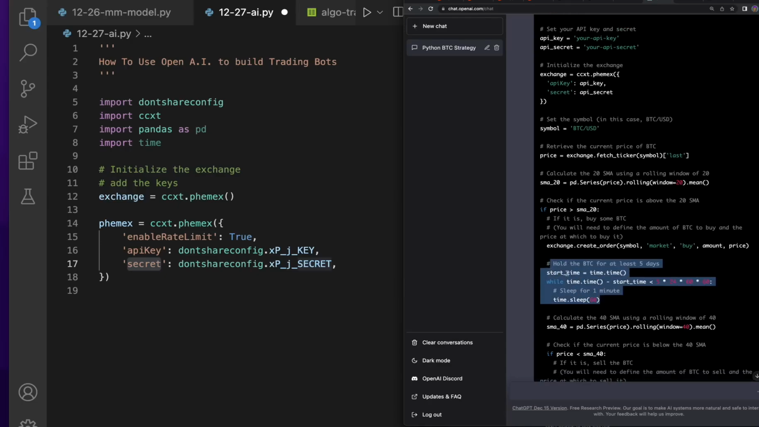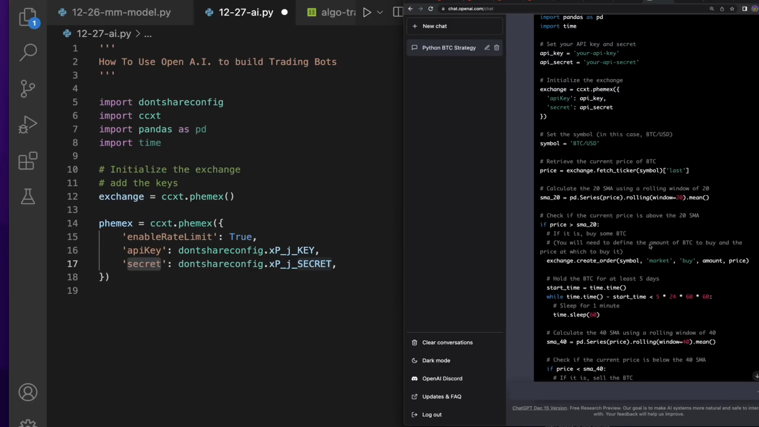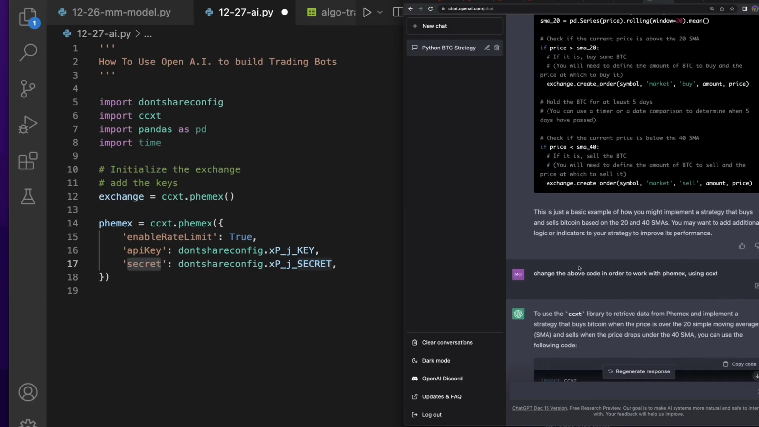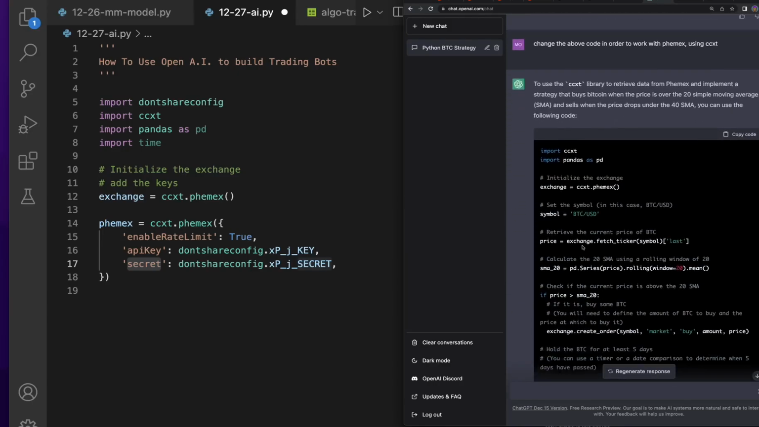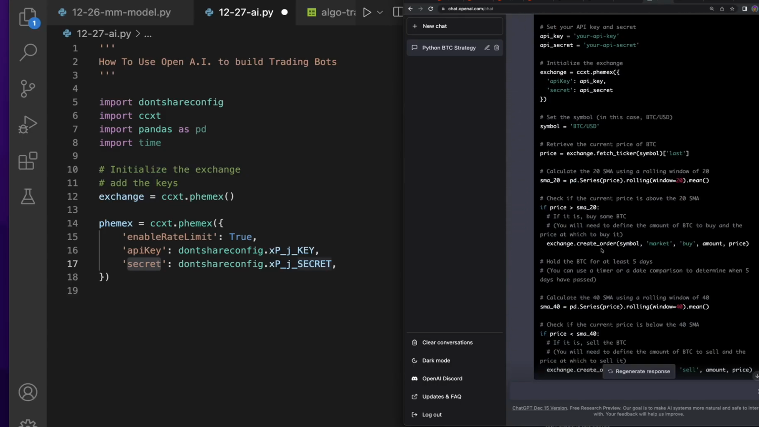It went ahead and now updated the function to say hold for 5 days. So off the top, like my first description here, it didn't do it perfectly, but after I talked to it a little bit and added some feedback, it went ahead and built a pretty solid algorithm.